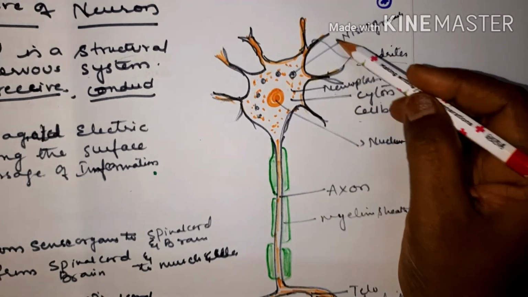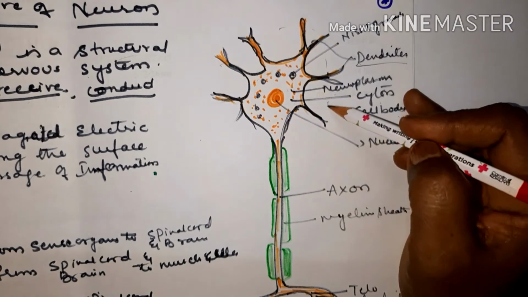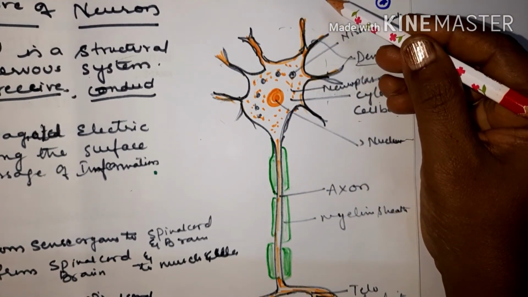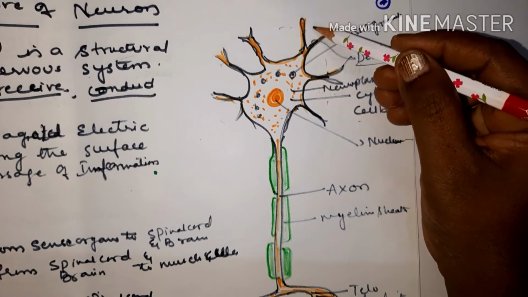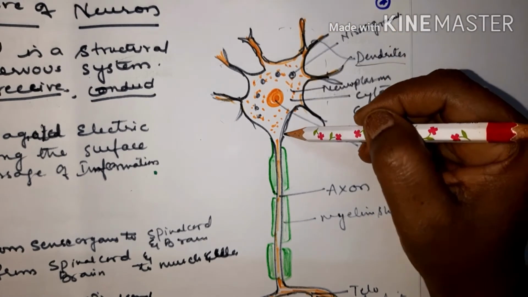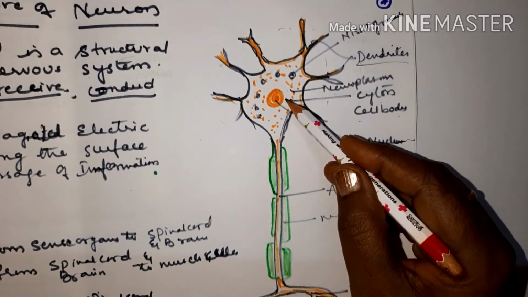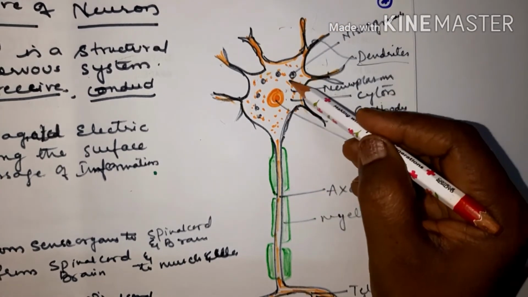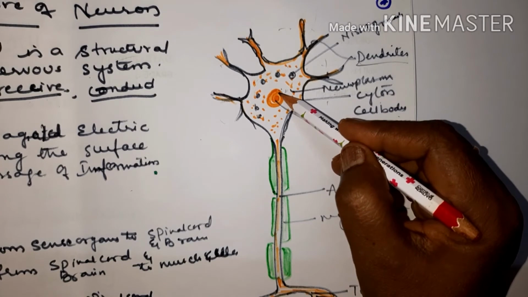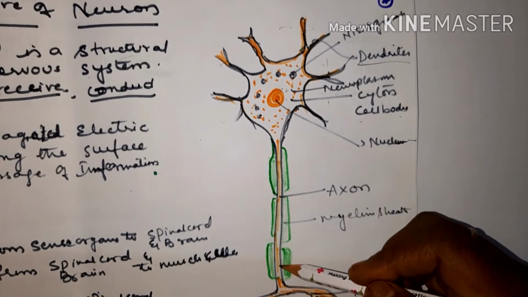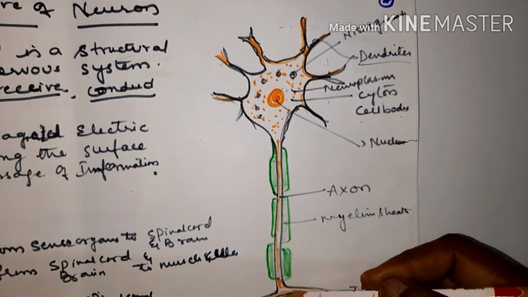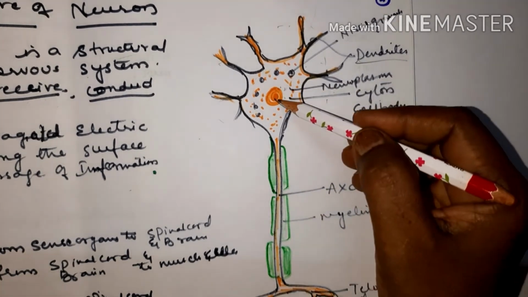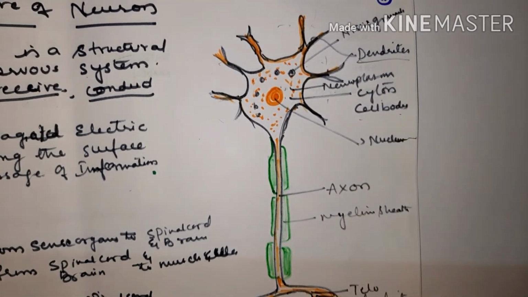So what is the function of the dendrites? These are called dendrites. These dendrites help in receiving the messages or impulses from the sense organ and pass them on to the cell body. So they receive the impulses from all the sense organs to the cell body. From the cell body, it is carried out to the axon. The axon will carry away the impulses from the cyton to the next neuron.